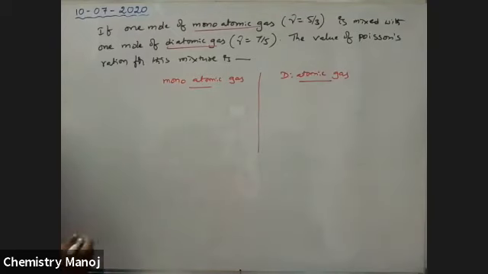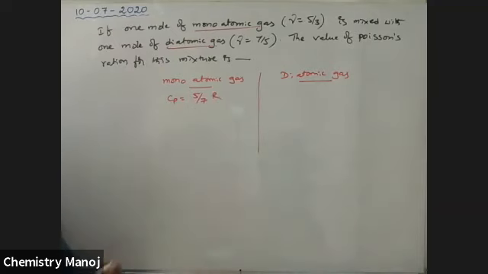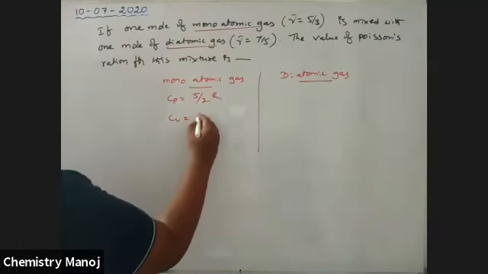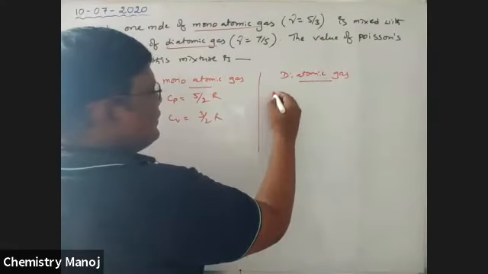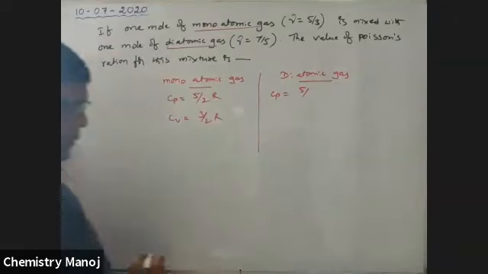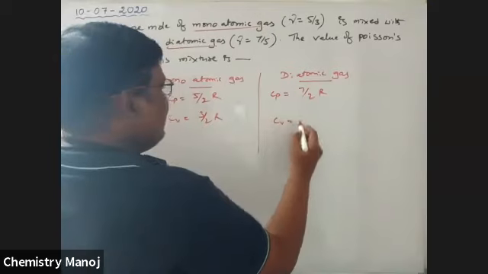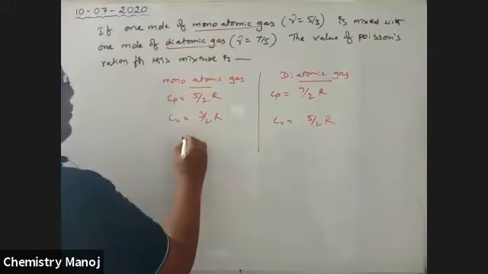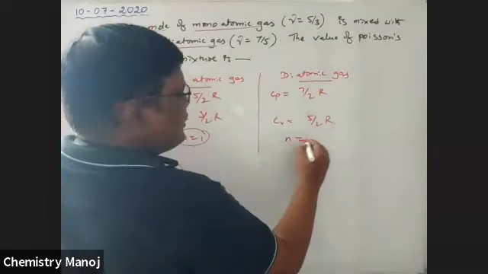For monoatomic gas, we know Cp is equal to 5/2 R, sorry, 5/2 R n, and Cv is equal to 3/2 R n. For this diatomic gas, Cp is equal to 7/2 R and Cv is equal to 5/2 R. So for monoatomic gas, number of moles is equal to 1, and diatomic gas also 1 mole.